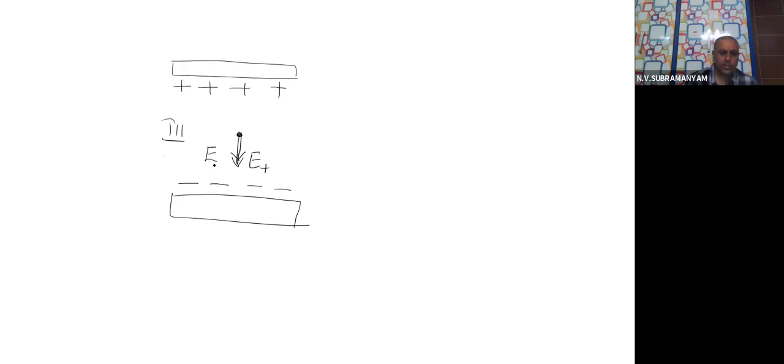Now see, very, very important. Both E plus and E minus are in the same direction, children. They are in the same direction. What is the meaning of this? Will we add or subtract? When vectors are in the same direction, we have to add.